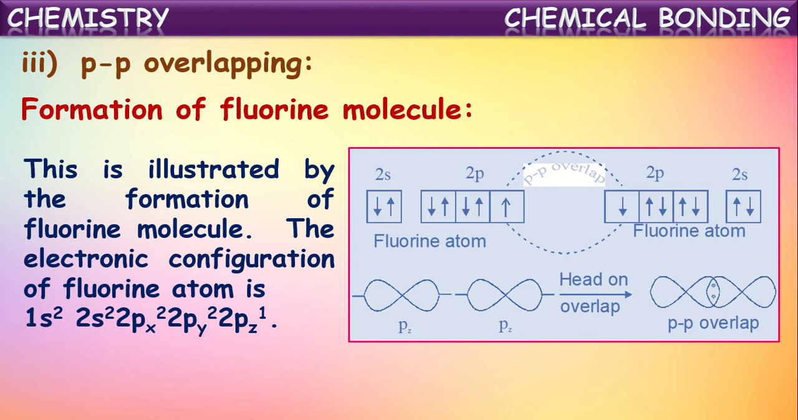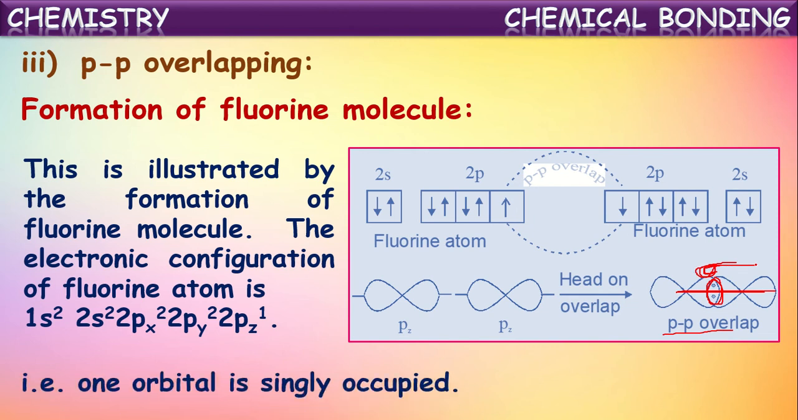When two fluorine atoms approach each other, the 2pz orbital of one fluorine overlaps with the 2pz orbital of another fluorine, resulting in the formation of a sigma bond. Thus, the overlapping that occurred here between the two fluorine atoms is said to be pp overlapping, because the p orbital of one fluorine overlaps with the p orbital of another fluorine, resulting in the formation of a sigma bond. And this pair of electrons, this covalent bond, is distributed on the axis of their nuclei. It is symmetrical to the axis of the nuclei of the two fluorine atoms. Thus, it is a sigma bond. Okay.